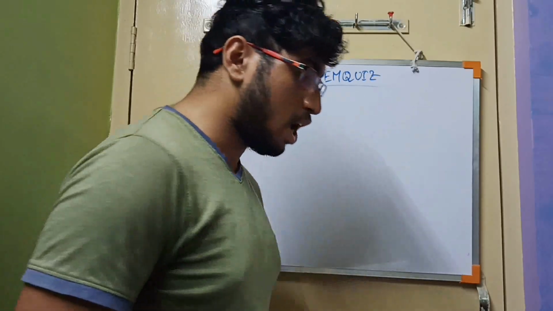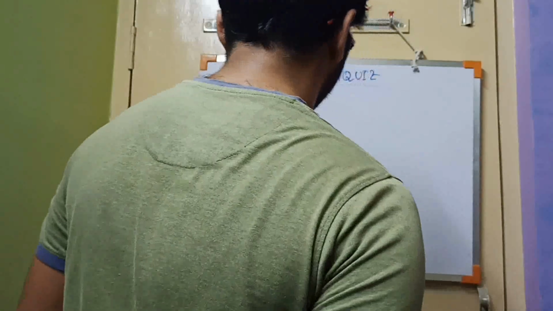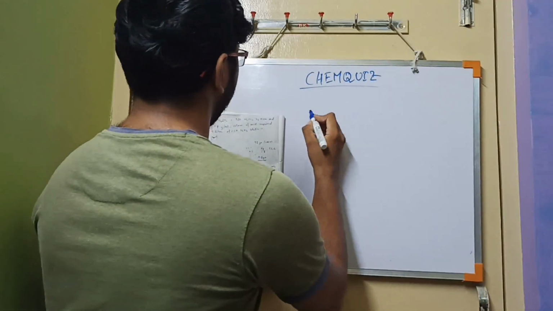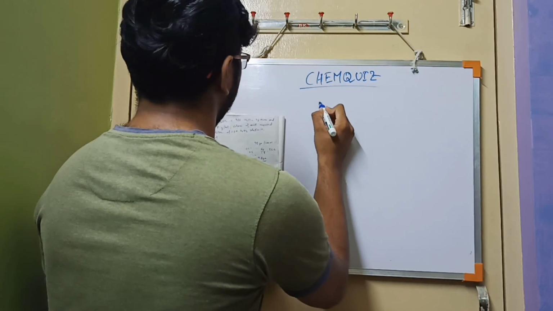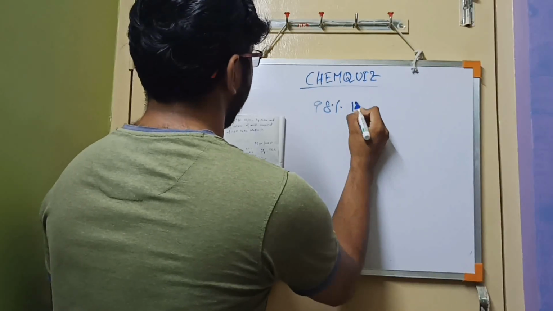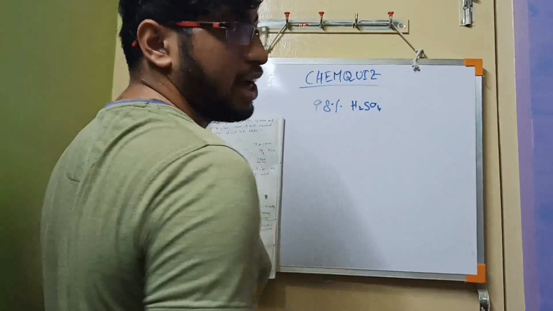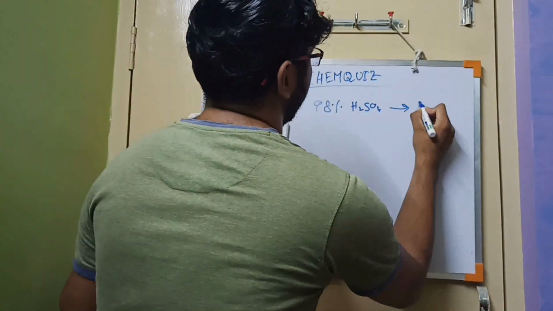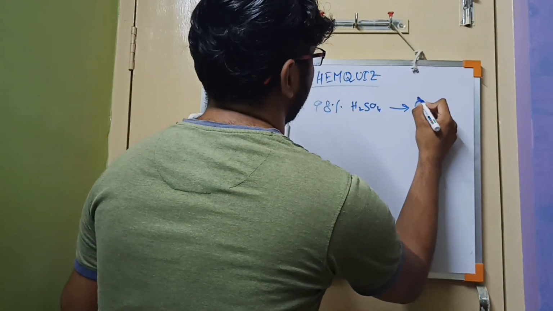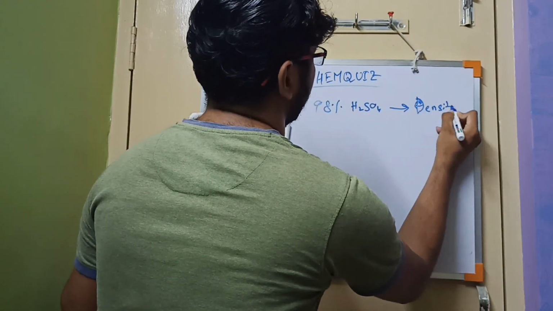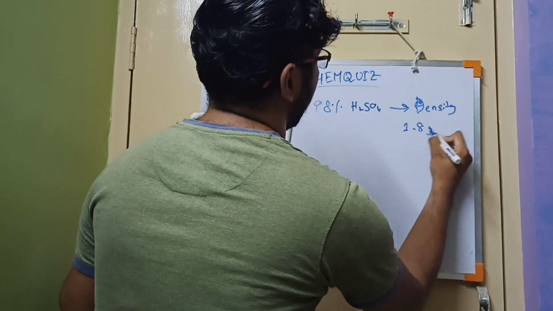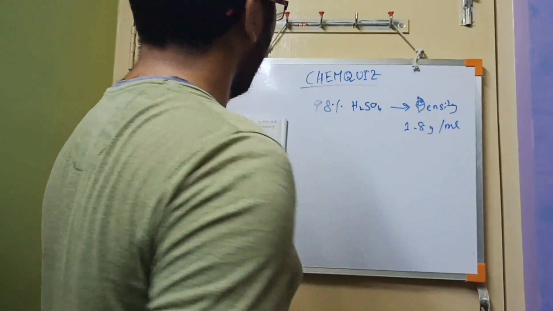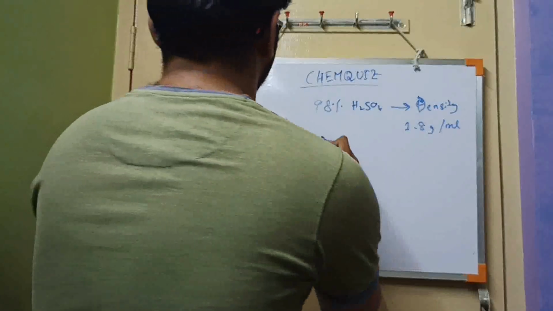How do you calculate it? Basically, it is given that 98% H2SO4 is present by mass and has a density 1.8 gram per ml. We have to make a solution of 1 liter and 0.1 molar H2SO4.